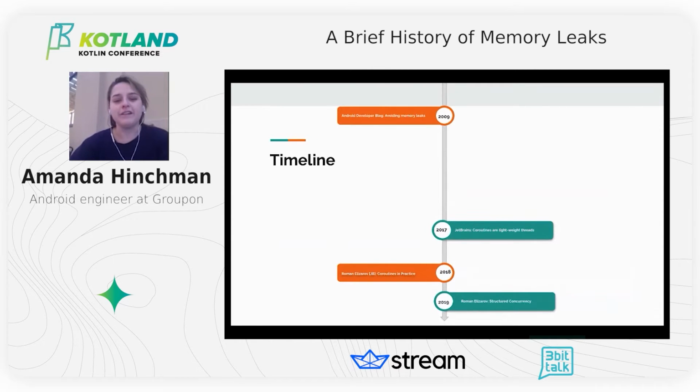So the internet started really talking about memory leaks back in 2016 when there was the release of the YouTube series Android Performance Patterns. Excellent series. I've seen it myself. I would highly recommend it if you're an Android developer. This is episode 3, season 5, called Memory and Threading. But the earliest evidence that I found was all the way back in 2009 in an obscure Android developer blog called Avoiding Memory Leaks. The guy who writes it even talks about some ways to avoid those memory leaks, and we cover some of that later in the talk.